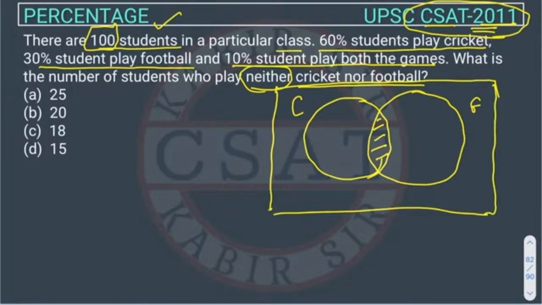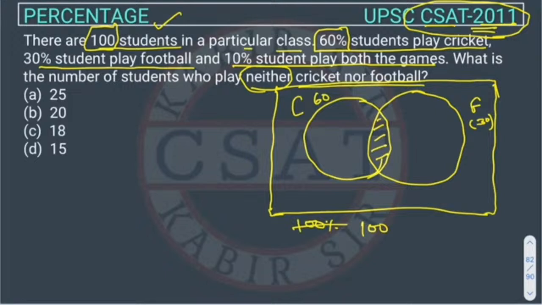So through the Venn diagram, we know that this rectangle will represent 100%, right? So they have given that there are 100 students. So we can write here not 100%, we will write 100. So how many students are playing cricket? 60%. So 60% of 100 will be 60 only. And how many students are playing football? 30%. So 30% of 100 will be 30.